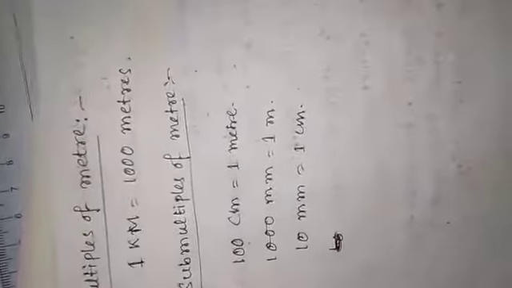Now if we measure long lengths by using the unit meter, the value will be very large, and there will be some error in the value. To remove these difficulties, we need to use larger units to measure long distances. Suppose we want to measure the distance between Delhi and Kolkata, which is very large.